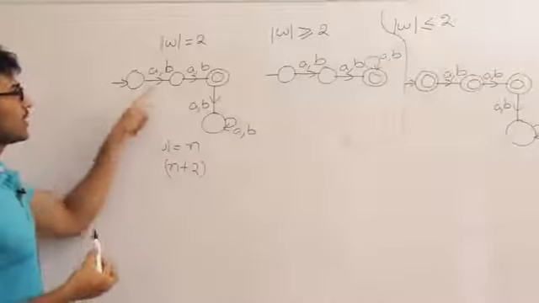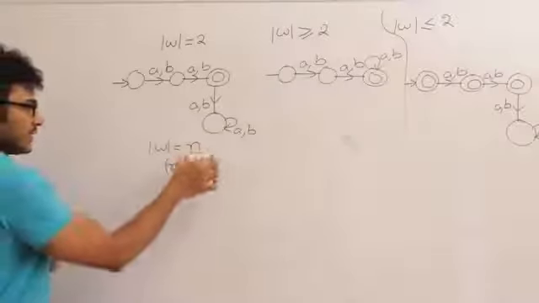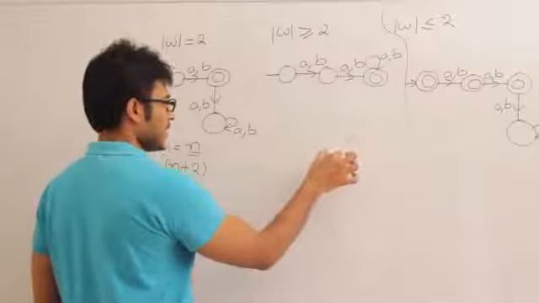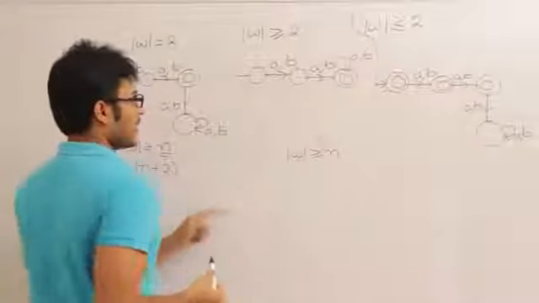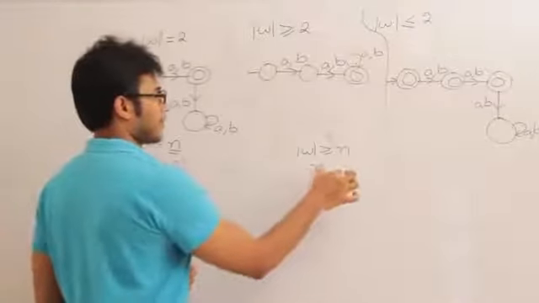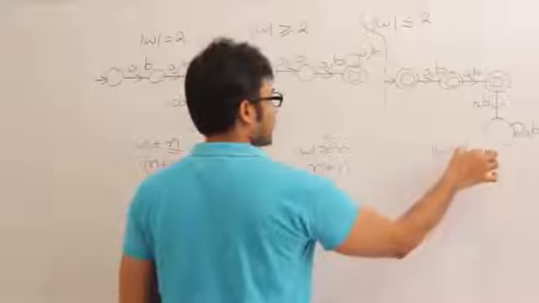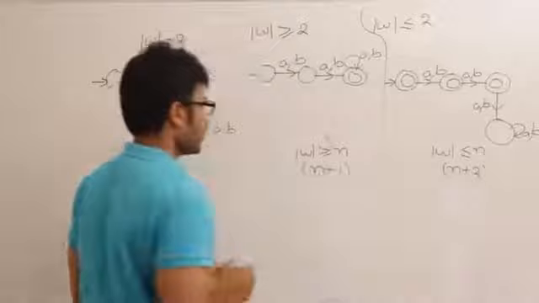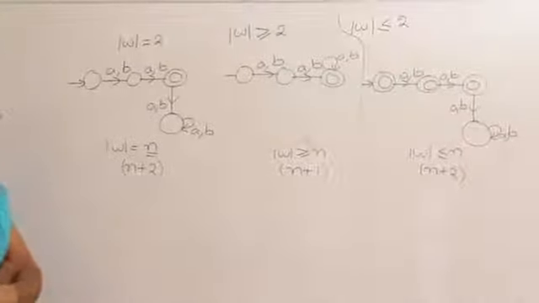The number of states required in a minimal DFA which accepts the set of all strings whose length is at least n is n plus 1, and whose length is at most n is n plus 2. This is an important point. Please try to remember this because it is a frequently asked GATE question.